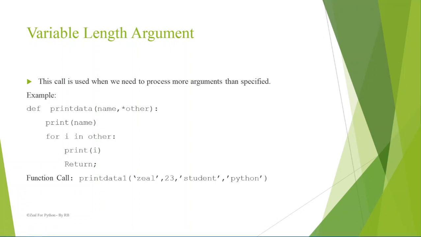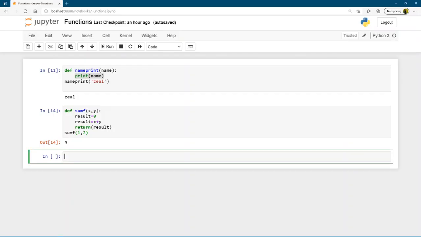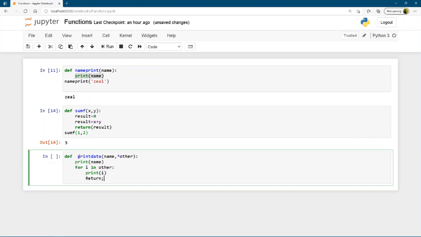Let us see with the help of an example here. As you can see, now I have print data and I'm using a return statement.